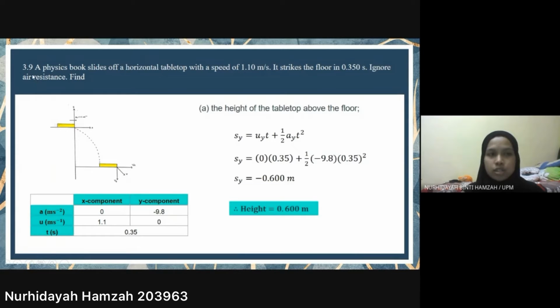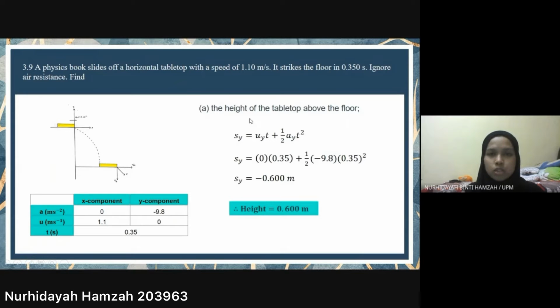So the question is, a physics book slides off a horizontal tabletop with a speed of 1.1 meter per second. It strikes the floor in 0.350 seconds. Ignore the air resistance. Find A, the height of the tabletop above the floor.